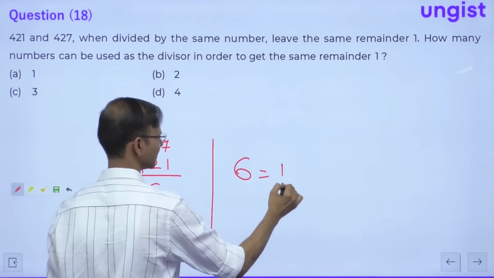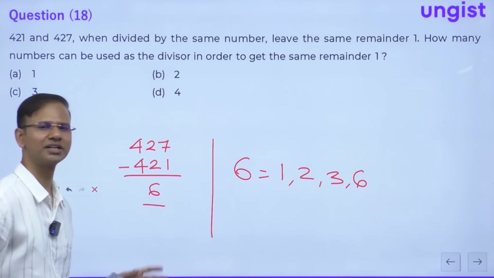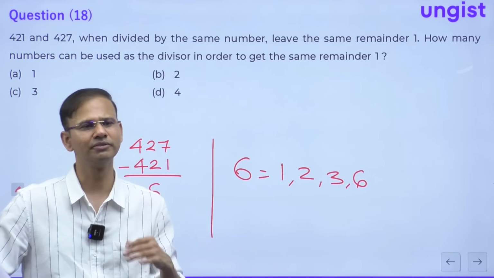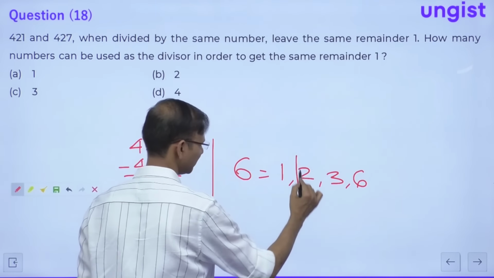So 6 factors are 1, 2, 3, 6. But guys, 1 won't be considered because 1 is a very trivial answer and we need to find the remainder of 1. So obviously 1 will divide any number. So that's why we don't take 1. So here we'll take 2, 3, 6.